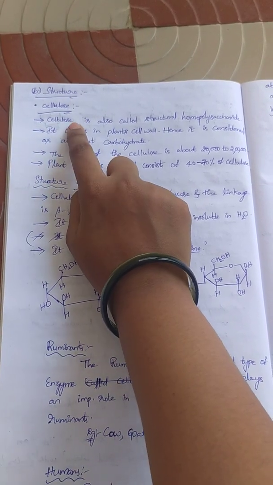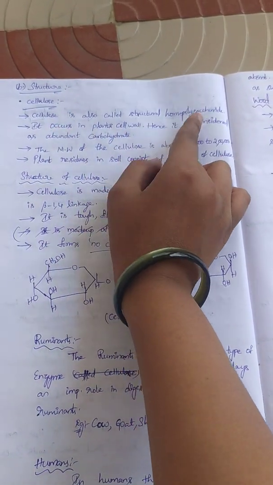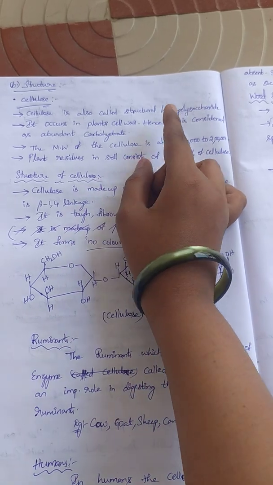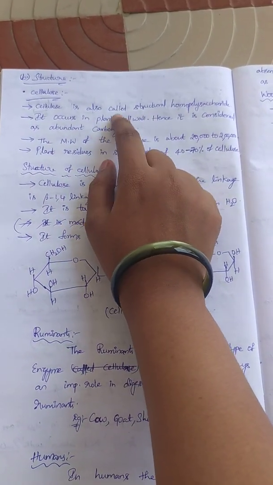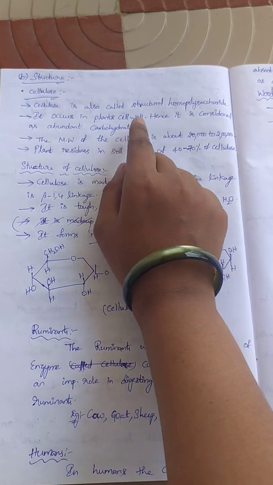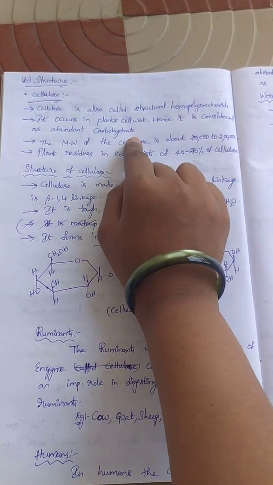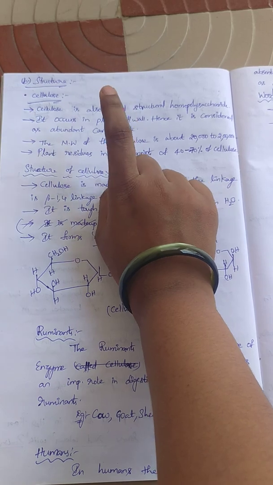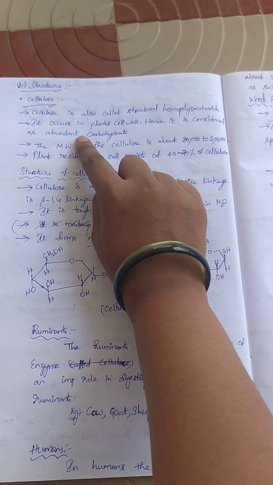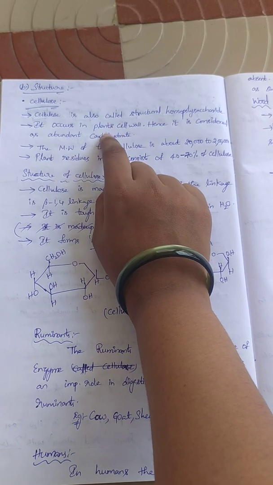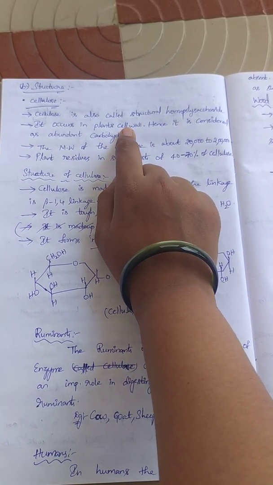Among that, the first example is cellulose. Cellulose is also called structural homopolysaccharide. We all know that it occurs in the plant cell wall. In the cell wall of plants, we will see this cellulose. Hence, it is considered the abundant carbohydrate, rich in quantity, because it is present in the cell wall of plants.